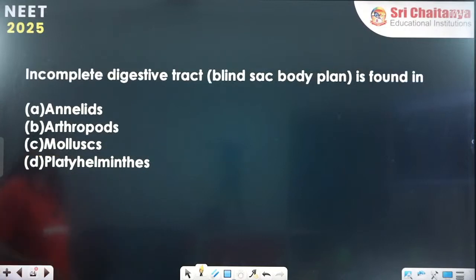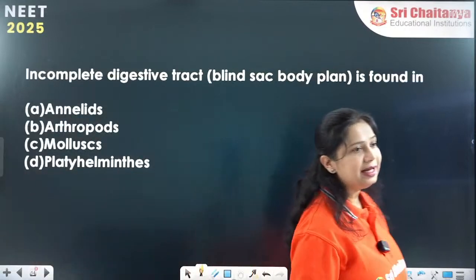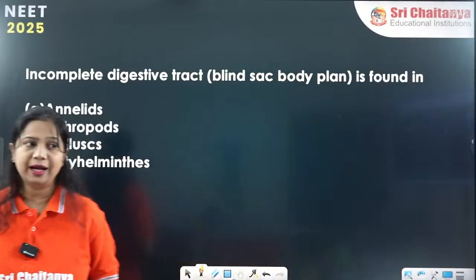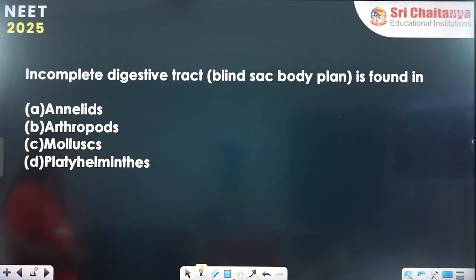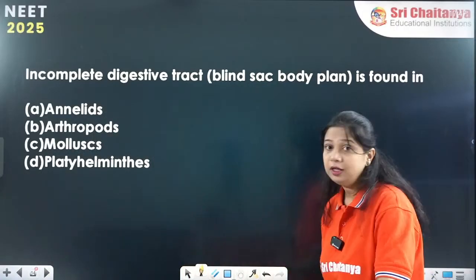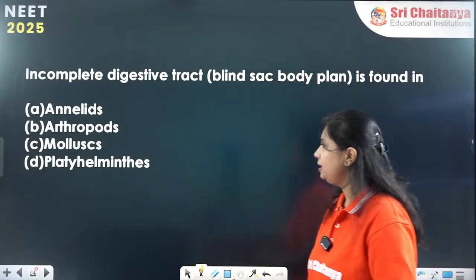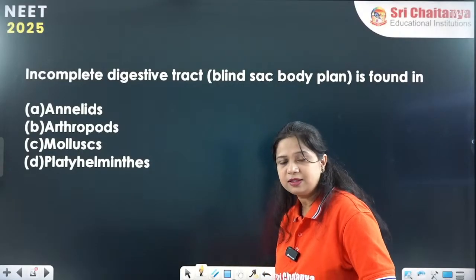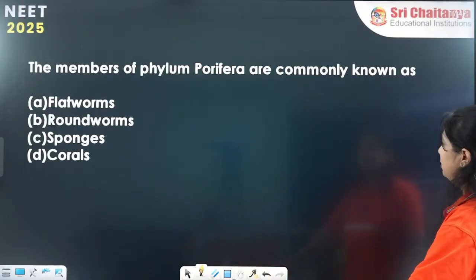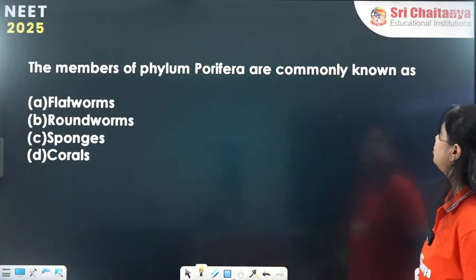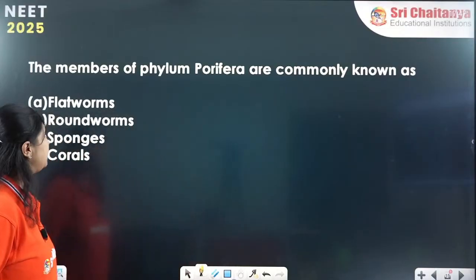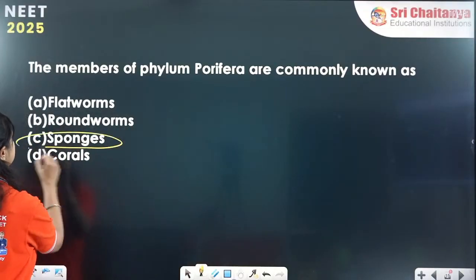Alright. Next question, incomplete digestive tract or blind sac body plan. Blind sac body plan will be present in the organisms which are diploblastic, as well as the Platyhelminths. The members of the phylum Porifera are commonly known as sponges.